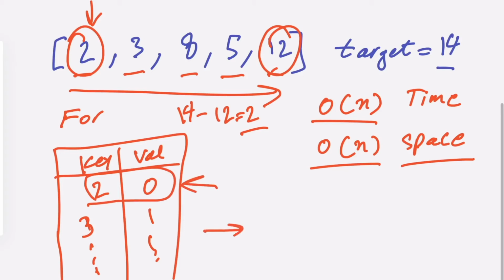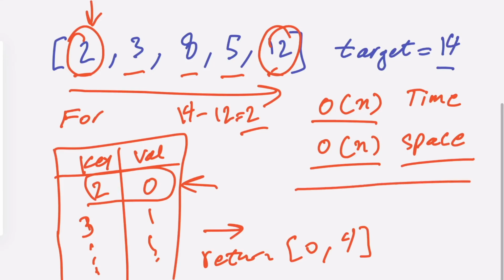Then we are going to return the index 0 and also the index that we are currently visiting. The index that we are visiting is 0, 1, 2, 3, 4. So the response will be 0, 4. With this approach, we will have a time complexity of O(n), but we are sacrificing space. So let's jump to the code and show you how we are going to code it in Swift.